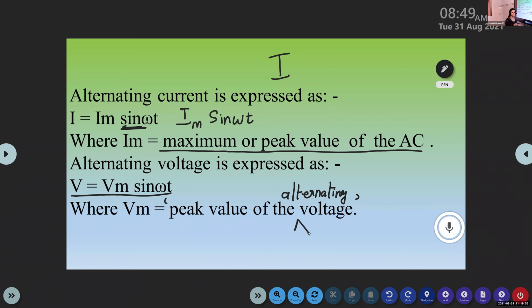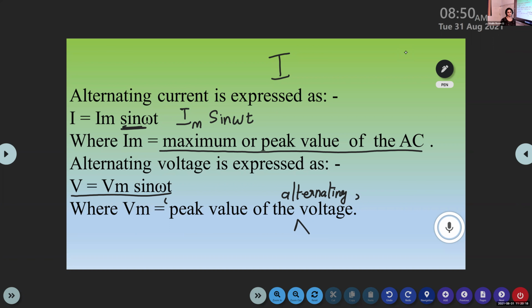Shivani, how can we represent the alternating current? I think your audio is not working. I is equal to? Okay, dear. The same question is to Punya. How can we represent alternating current?